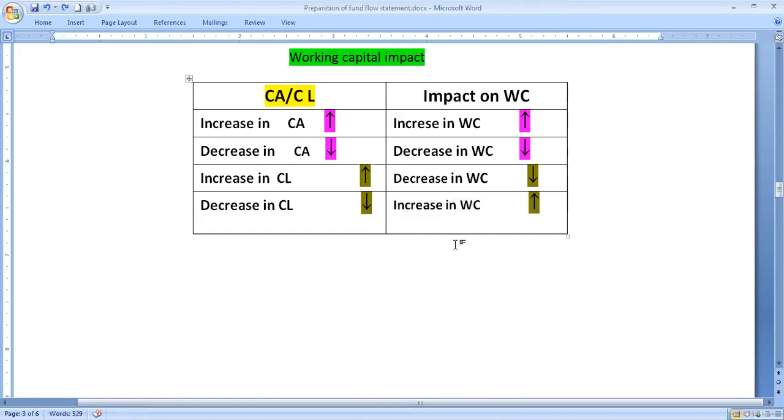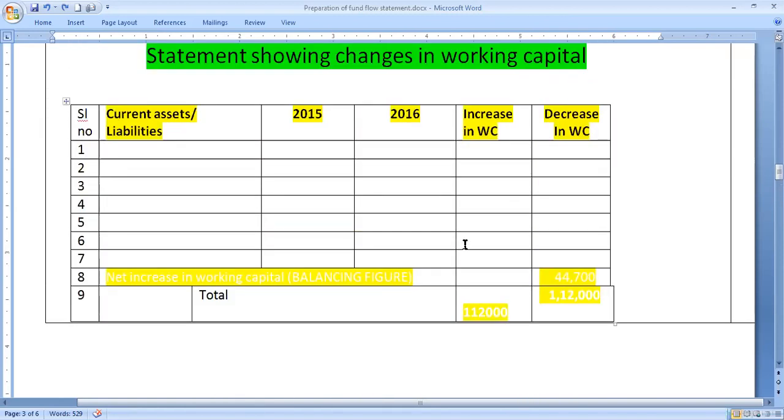So this statement says current assets increase, working capital also increases. Current assets decrease, working capital also decreases, which means it goes in the same direction. When current assets change, working capital goes in the same direction. When current liabilities change, either increase or decrease, working capital goes in the opposite direction. So this point we have to remember to fill the schedule of changes in working capital. Then we can easily ascertain the net increase or decrease in working capital.